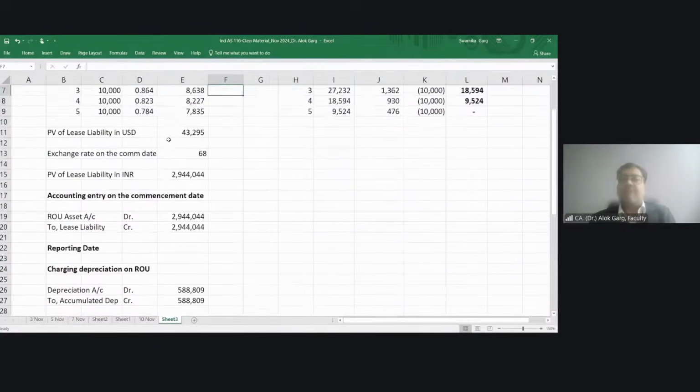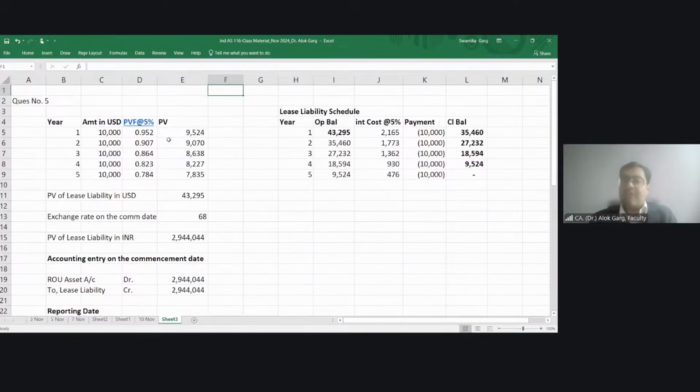So if the question comes in any foreign currency where the lease payments are in foreign currency, first of all, you need to create your lease liability schedule and your present value calculation in the foreign currency only. Then you have to convert that present value of the future lease rental, means lease liability, in foreign currency, multiply by the exchange rate on the commencement date. This will give you functional currency value.